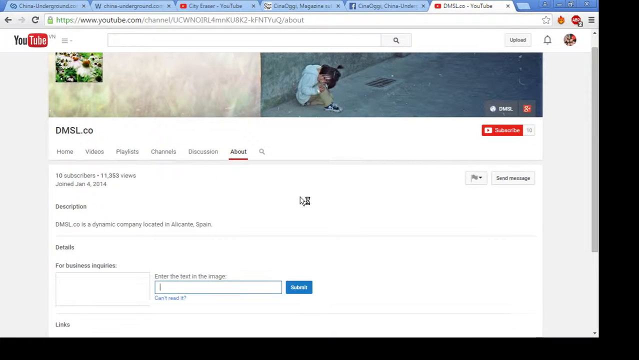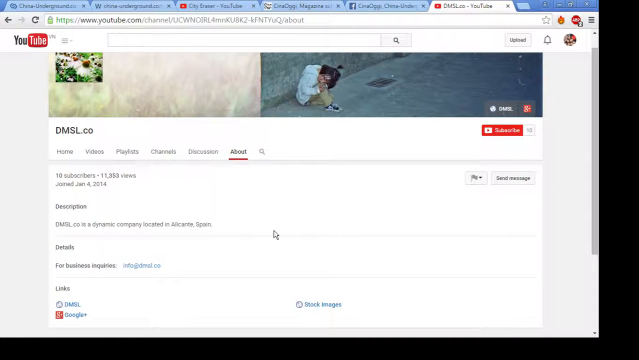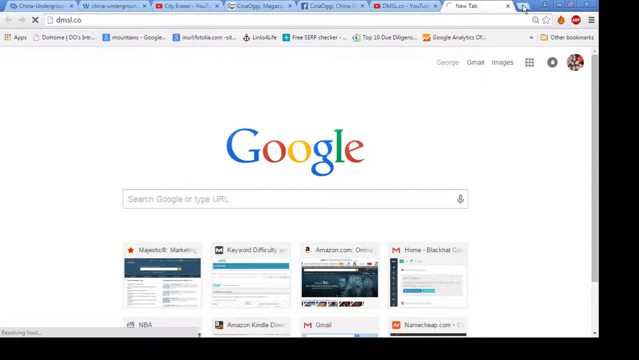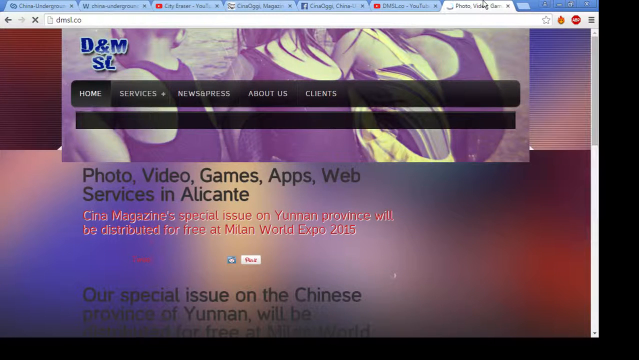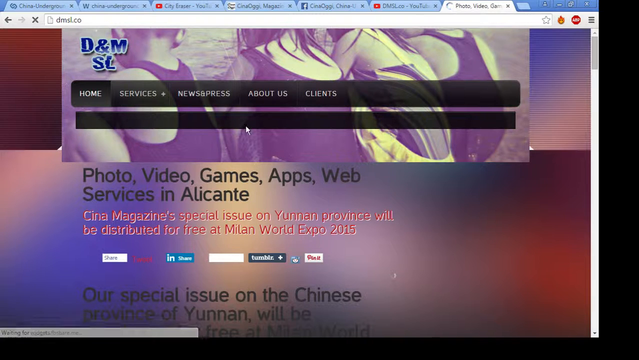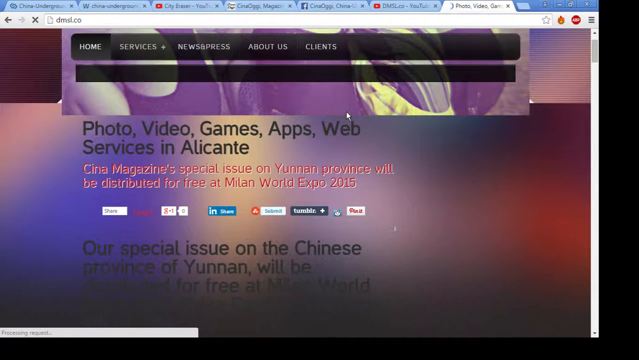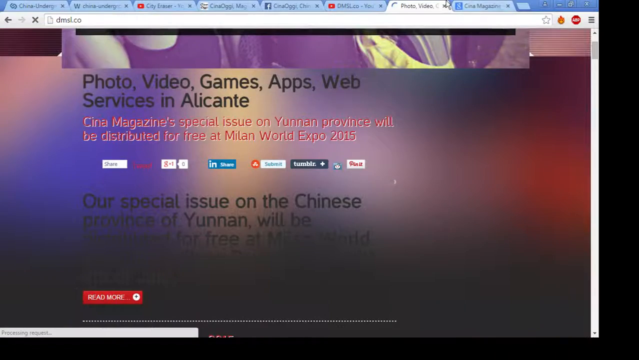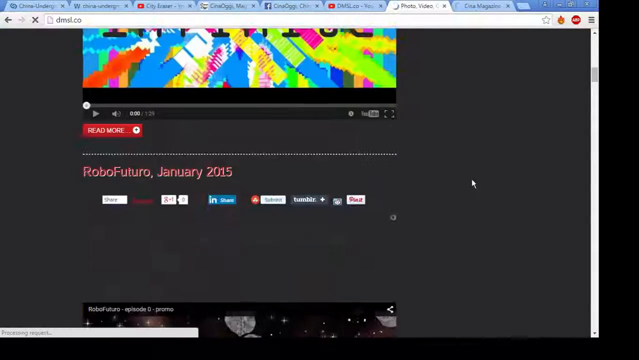View email address, types, companies located in Spain, info at dmsl.co, so I'm going to put in dmsl.co here, see if I can come up with anything interesting. Photos, video games, apps, web services, Senior Magazine. So you can see how I'm basically, whatever I see on the screen that I can link back to this, I'm just going to click on it or search it in Google.